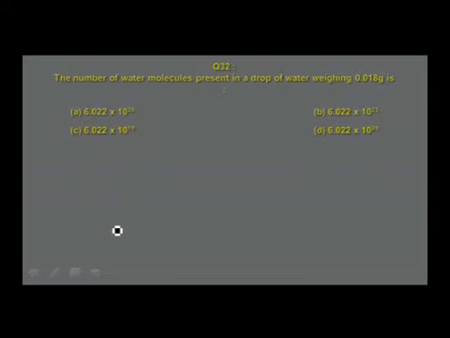The number of water molecules present in a drop of water containing 0.018 gram is. This is a question which is related to number of molecules and mass. Mass and molecules, you know, one molar mass of a substance contains Avogadro number of molecules.